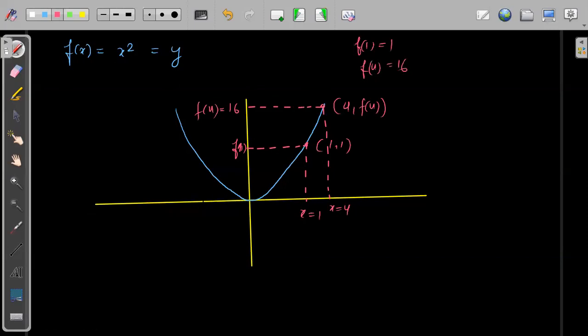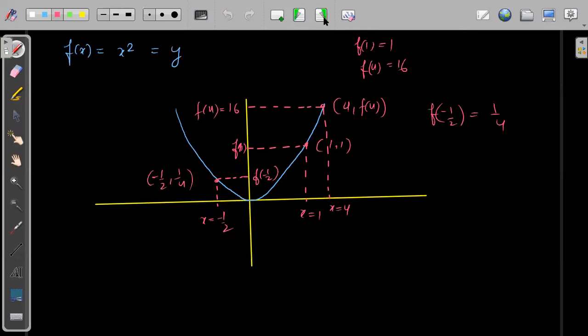Similarly, suppose minus 1 by 2. For minus 1 by 2, it will give again a positive value, because it's x square. So this is for x is equal to minus 1 by 2. This is f of minus 1 by 2, which will give us 1 by 4. So this point will become (minus 1 by 2, 1 by 4), and so on. We can take an infinite number of examples. That means for different values of x, we are having different values of y. This is simply known as an expression. That means there will be a particular curve.